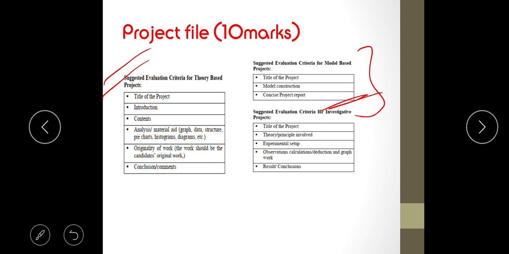Also there can be other investigative kind of projects, and on that also this kind of evaluation will be there.